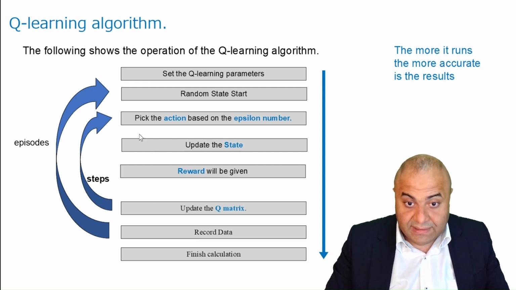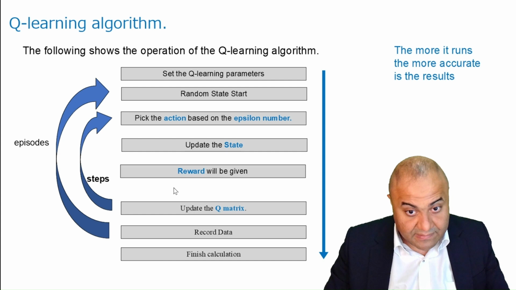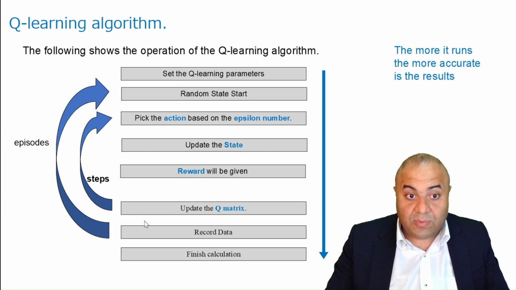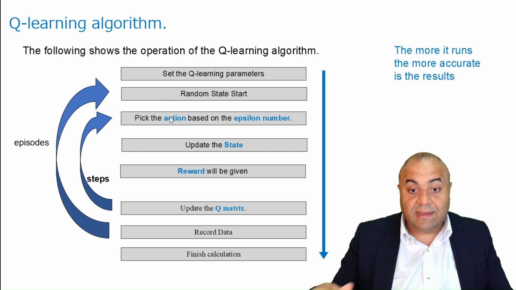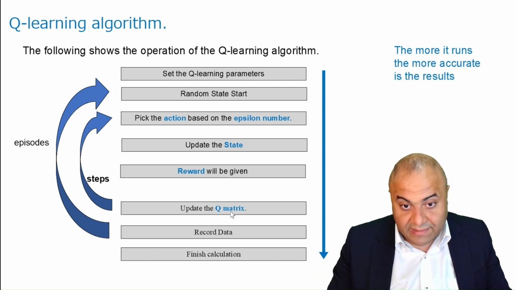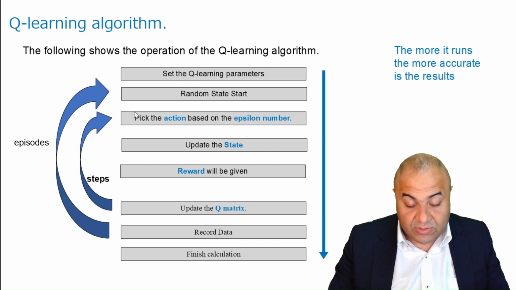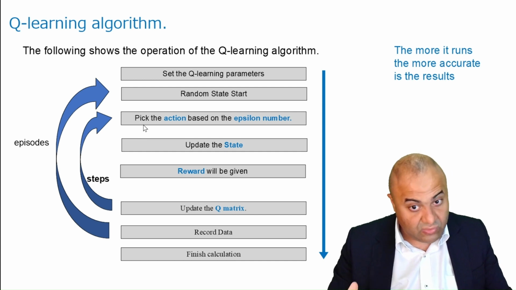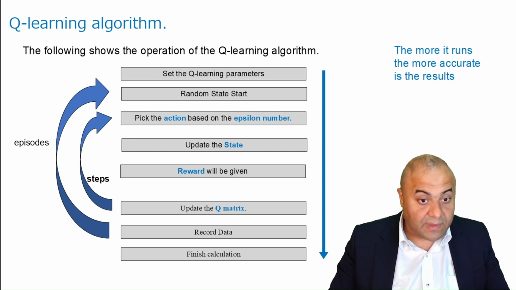We keep doing this until the game is ended. After that, we will start a new episode, and we will start the game again. Note that the Q matrix will be updated as these episodes go on in the Q table algorithm.